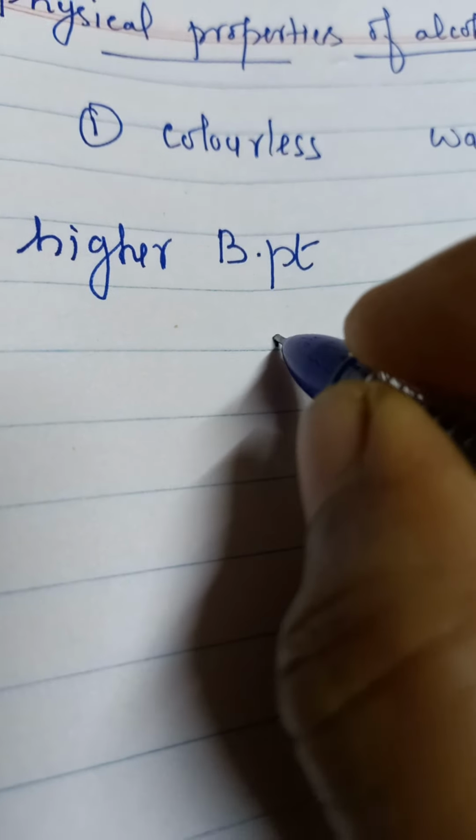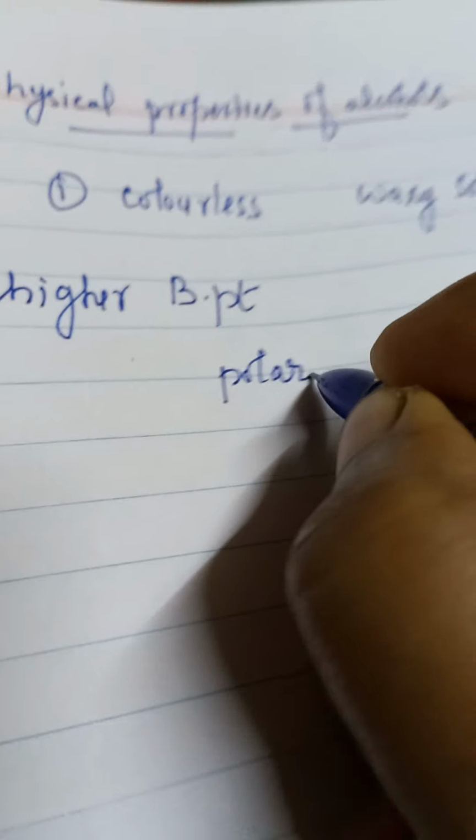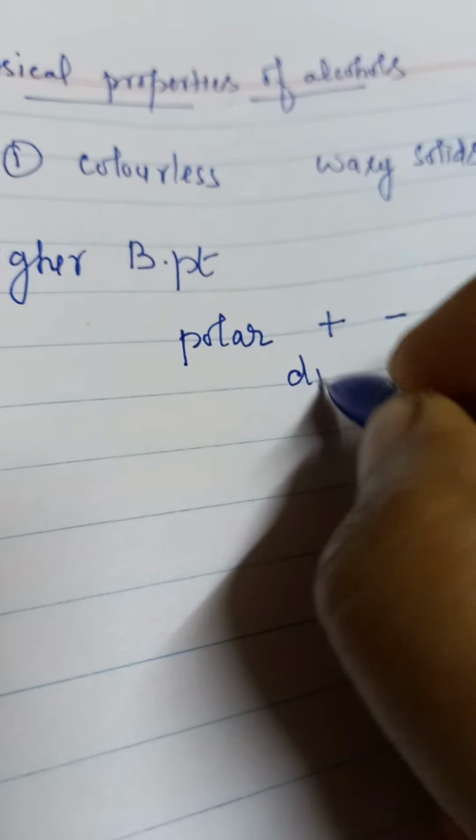See, alcohols, we can say it is a polarized molecule like water. What is polar? Polar means having positive and negative charge. That is a dipolar character.